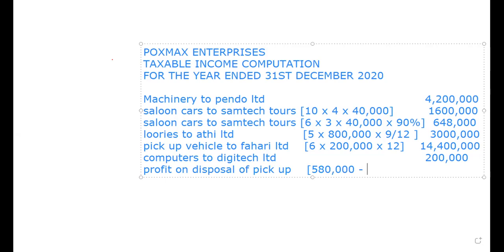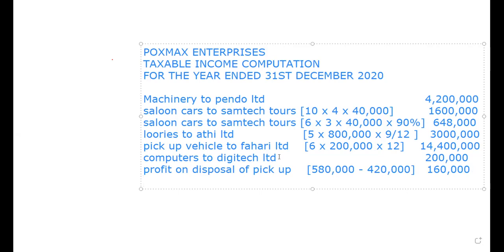So we less 420,000. This comes to how much? 580,000 minus 420,000, that is 160,000. Next, the number 2, the written down value was this. No, that will affect our capital expenditure.